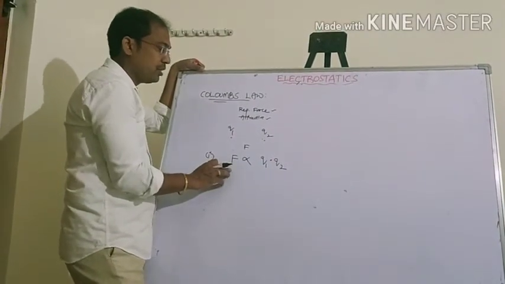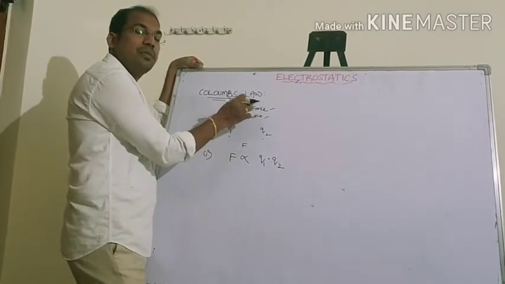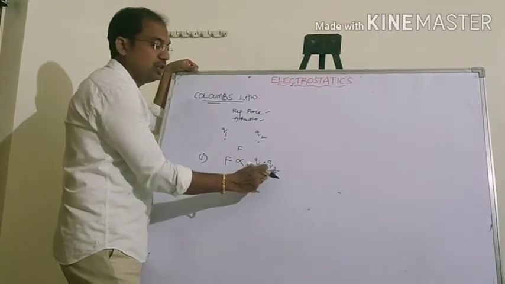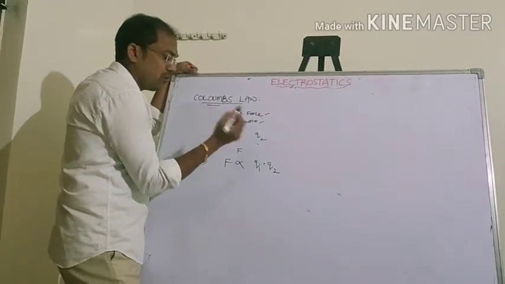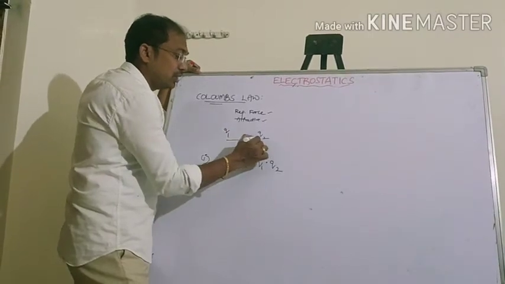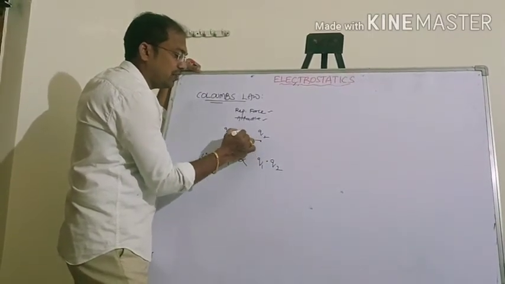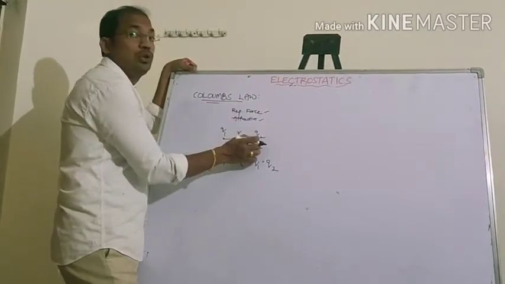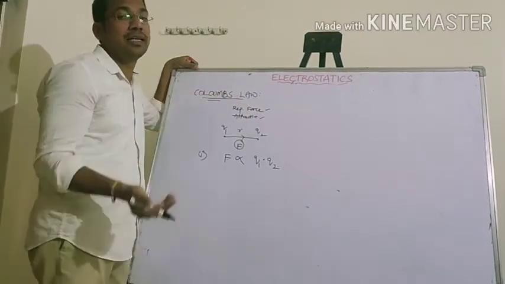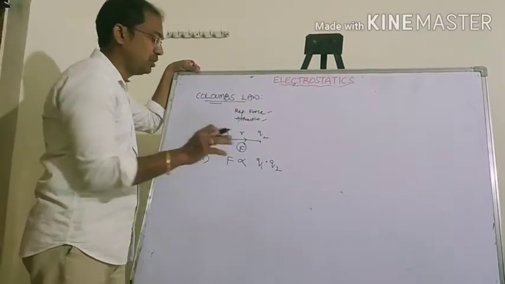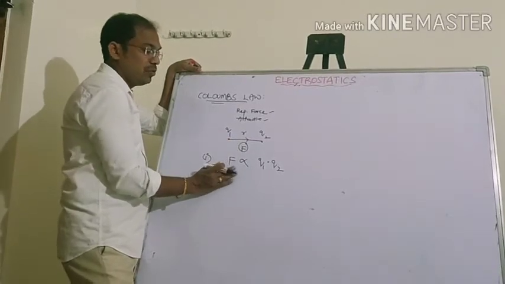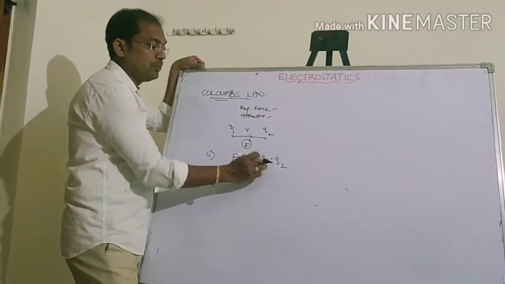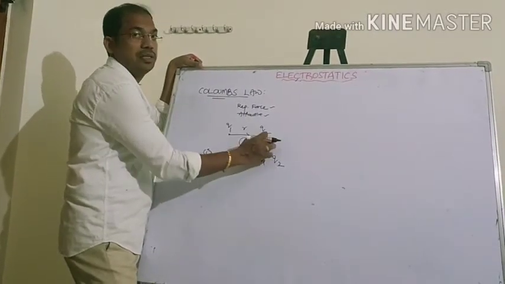Here we are considering two charges separated by a finite distance, and a force acting between them, either attractive or repulsive. So the first law is that the force of attraction or repulsion is directly proportional to the product of the magnitudes of these two charges.